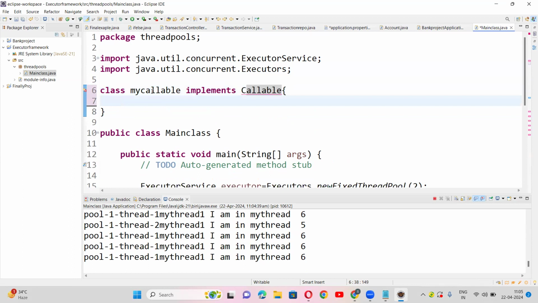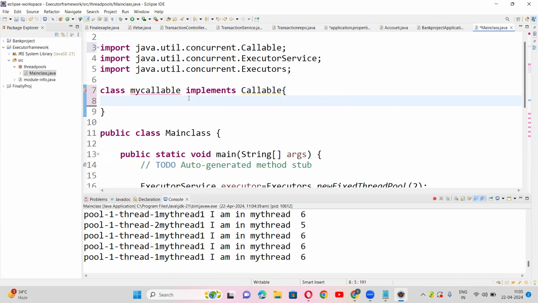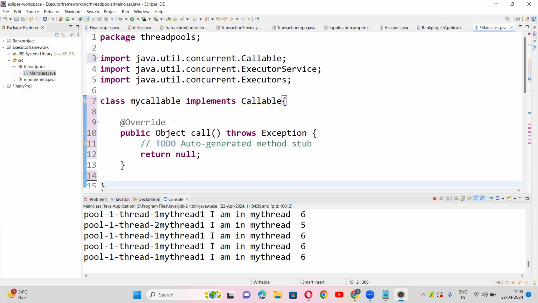Like Runnable, it is also a functional interface. And as I told, this Callable is present in the java.util.concurrent package. You should use add unimplemented methods. See, public Object call, earlier we had public void run. And there run is not throwing an exception, here call throws Exception.